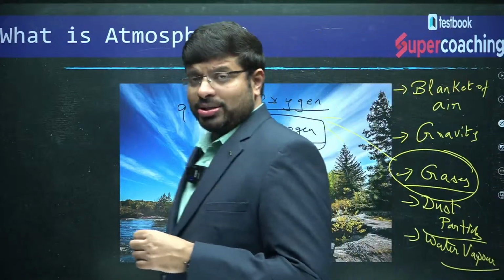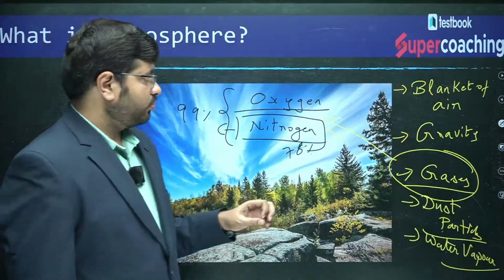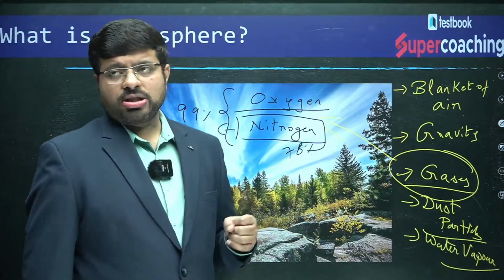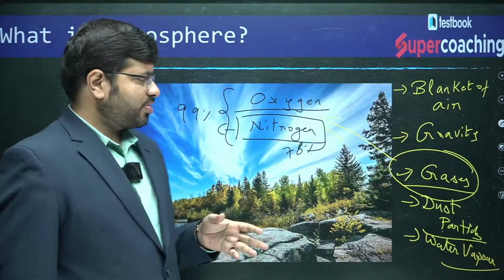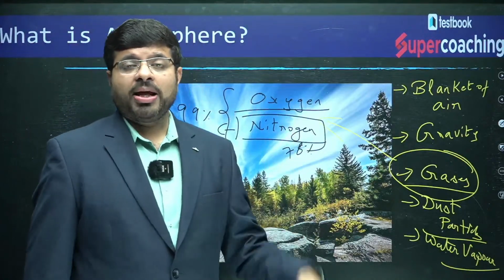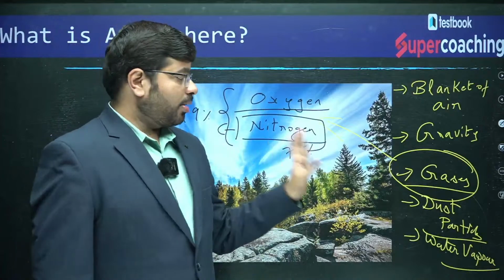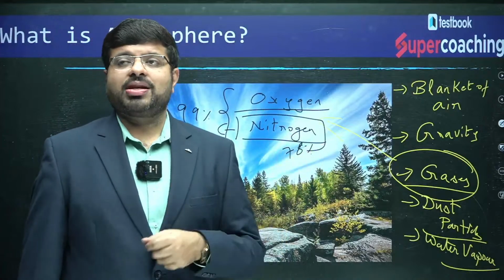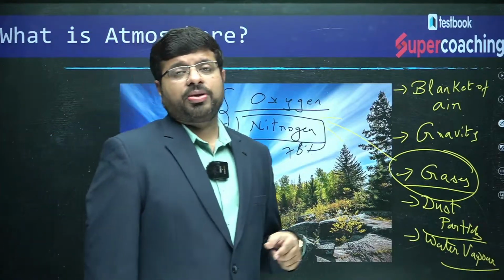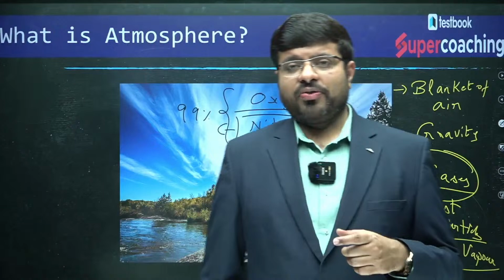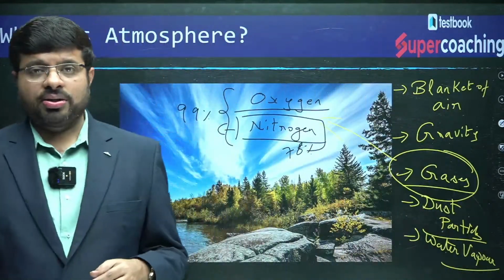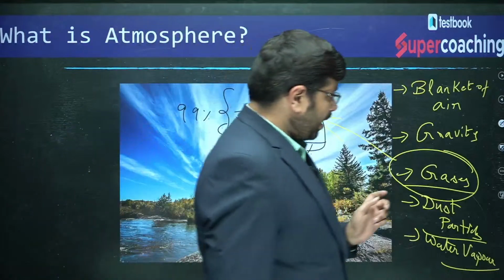When you talk about oxygen, nitrogen and all, the atmosphere having many kinds of spectacles, you should understand that each gas has a role to play. In fact, it is the composition of the Earth's atmosphere which has determined life on planet Earth, right?